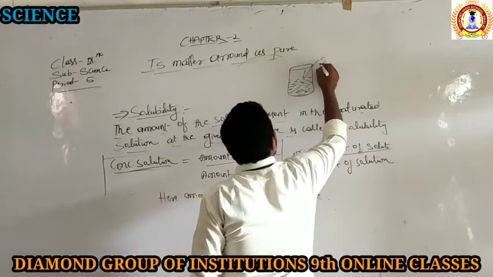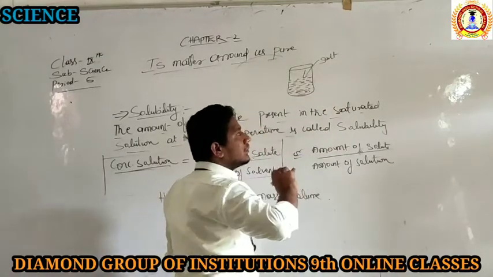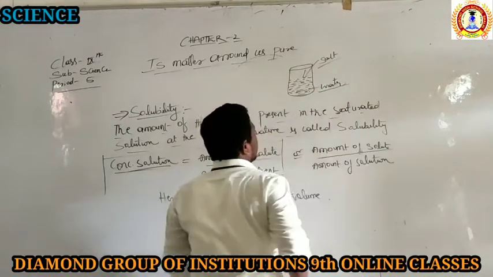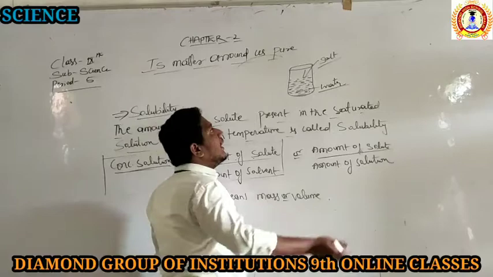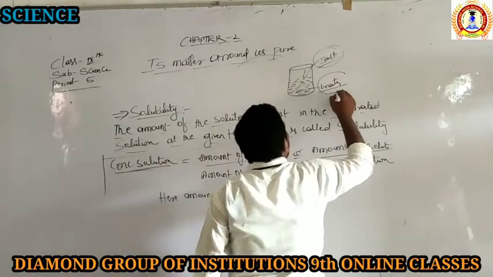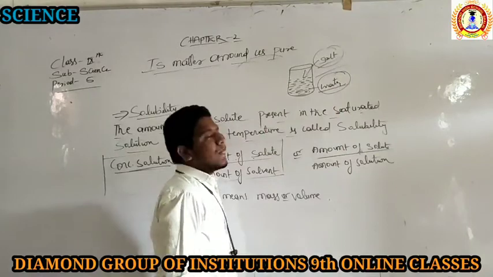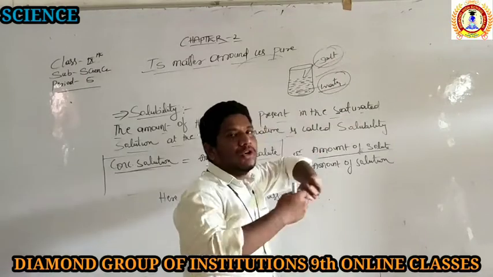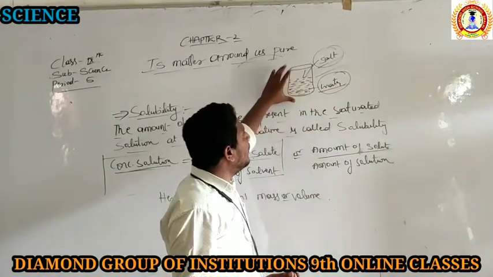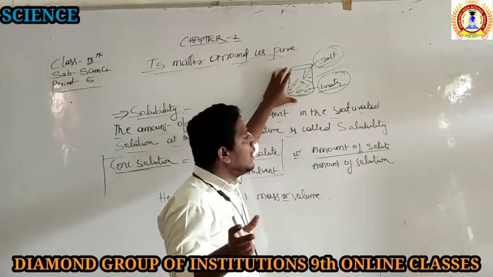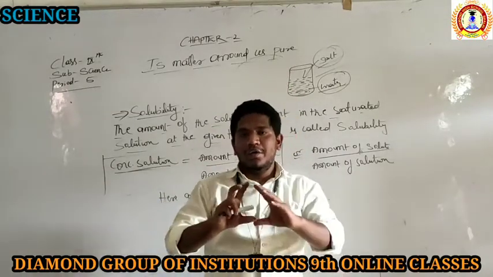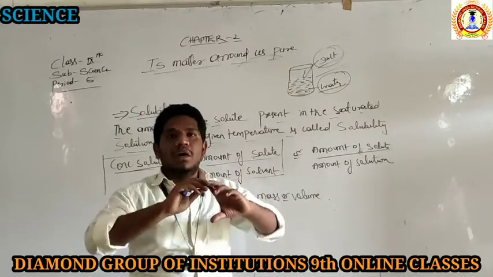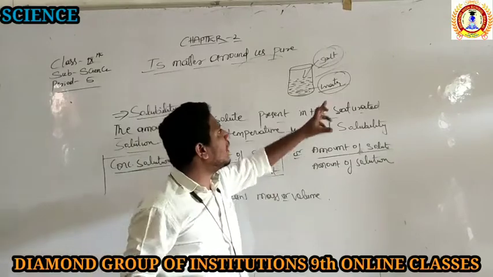How much salt you added into the water? How much salt you added? Divide the amount of salt with the amount of the water. When you divide, what will be the amount of the salt that is going to be eliminated, and what is the amount of the water you are going to get? Very easy manner. If you take 1 liter of water and you are adding 200 grams of the salt, so you divide the 200 grams of the salt by the water.